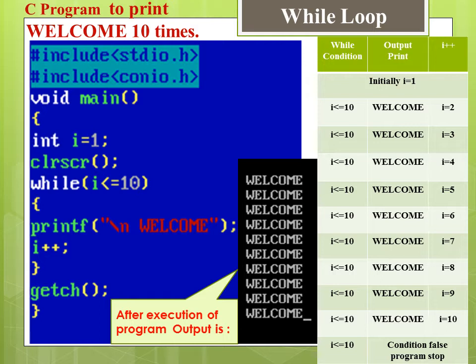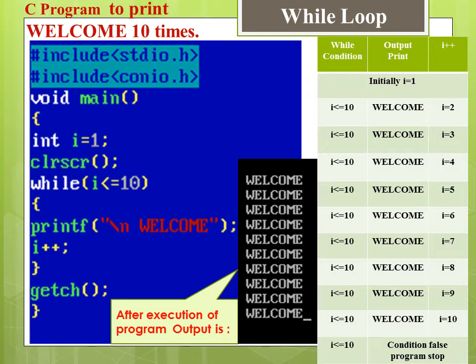Here I have included two header files and declared one variable I, which is working like a counter. Here in while loop I put condition that is I is less than equal to 10, means the body of loop gets executed till the condition is true.